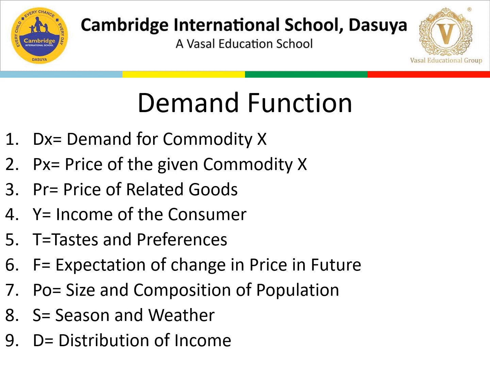Then F is the future, related to expectation of change in price in future. Then Po is related to population, the size and composition of population, for the market demand function. Then is season and weather, which we use with the symbol S. Then is D, distribution of income. So I've discussed all the points, and here we just have to learn the function. This is the most important point here.